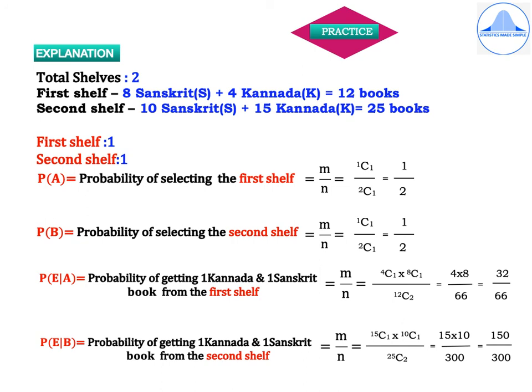Similarly, P of E given B is equal to probability of getting one Kannada and one Sanskrit book from the second shelf, which is equal to M by N, which is equal to 15C1 into 10C1 divided by 25C2, which is equal to 15 into 10 by 300, that is equal to 150 divided by 300.